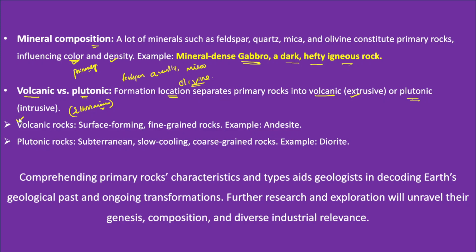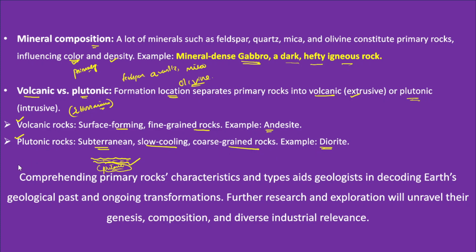In this context, volcanic rocks are generally surface forming, so they form on the surface. They are also fine grained rocks. Andesite can be mentioned as an example for the volcanic rocks. When we talk about the plutonic rocks, these are subterranean in nature. If you view this as the ground or the surface, the plutonic rocks usually form in this region. They are very slow cooling, coarse grained rocks, and an example is diorite.